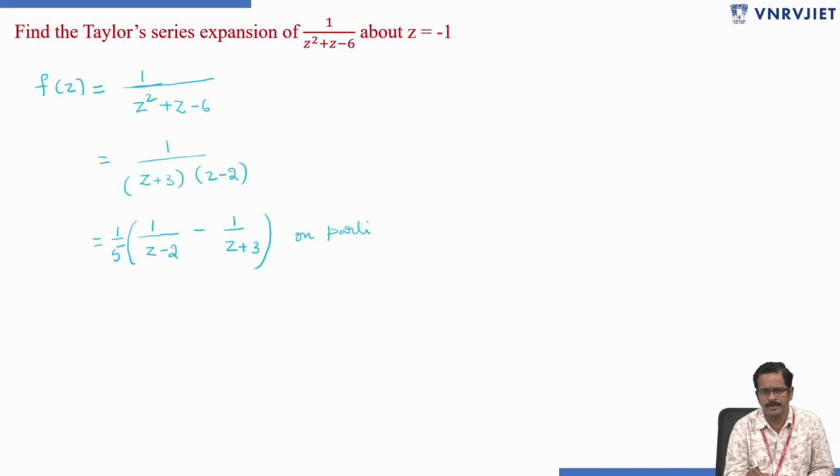This I wrote directly by doing partial fractions. You get 1 by 5 into 1 by z minus 2 minus 1 by z plus 3. So therefore f of z equals 1 by 5 into 1 by z minus 2 minus 1 by z plus 3.